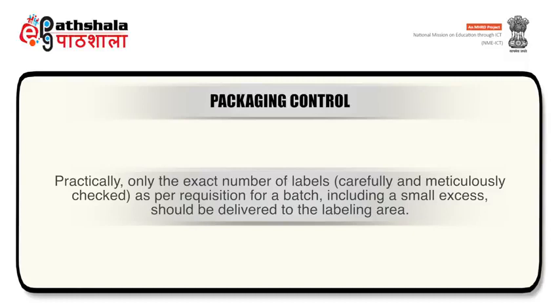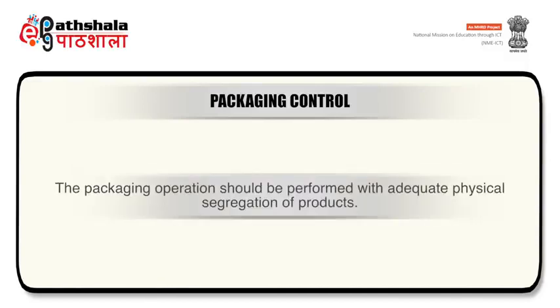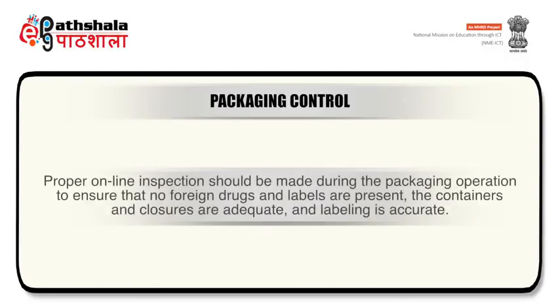Practically, only the exact number of labels as per requisition for a batch, including a small excess, should be delivered to the labeling area. The packaging operation should be performed with adequate physical segregation of products. Proper online inspection should be made during the packaging operation to ensure that no foreign drugs and labels are present, the containers and closures are adequate, and labeling is accurate.